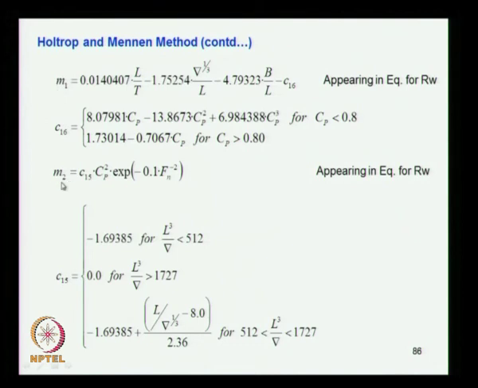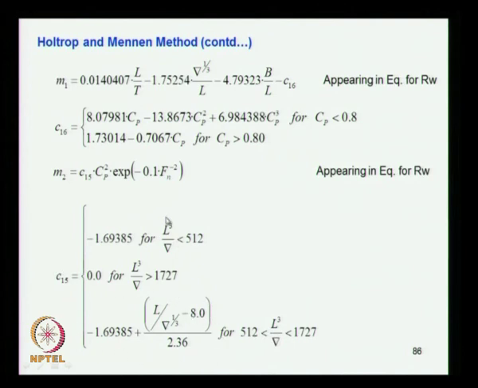Now coming to M2, C15 into Cp square into this quantity over here. So here you have to find out C15. C15 again depends on L cube by volume displacement. Depending on that, if it is less than 512 use this, if it is greater than this use this, and if it is between, use this expression.